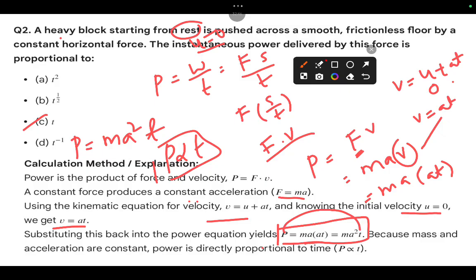Indirectly what? P and T. That is, mass and acceleration are constant, and P is directly proportional to T.